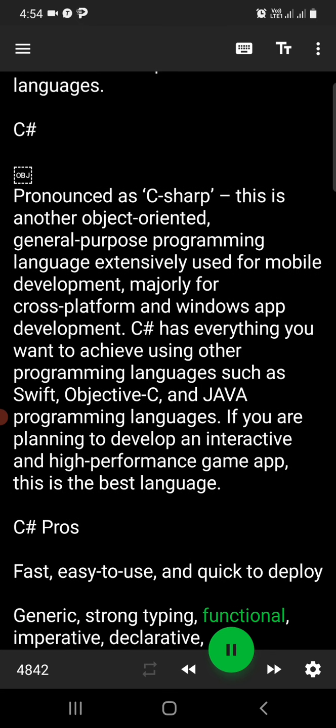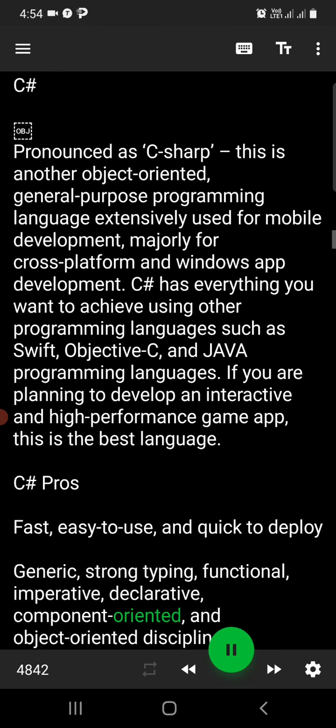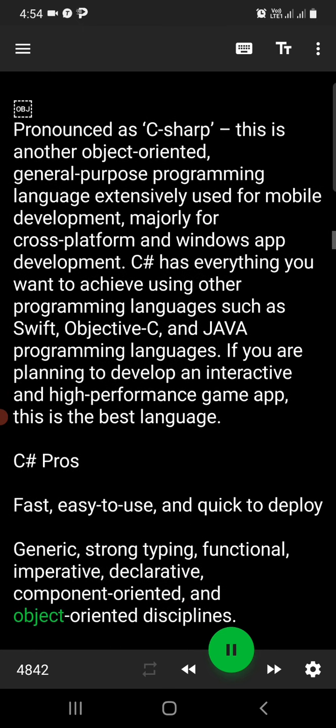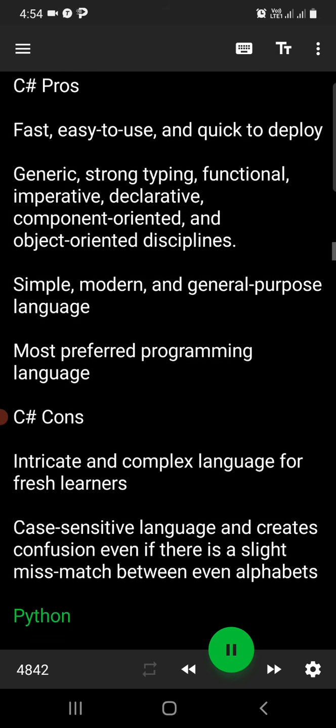Generic, strong typing, functional, imperative, declarative, component-oriented, and object-oriented disciplines. Simple, modern, and general-purpose language. Most preferred programming language. C Sharp cons: intricate and complex language for fresh learners. Case-sensitive language and creates confusion even if there is a slight mismatch between even alphabets.